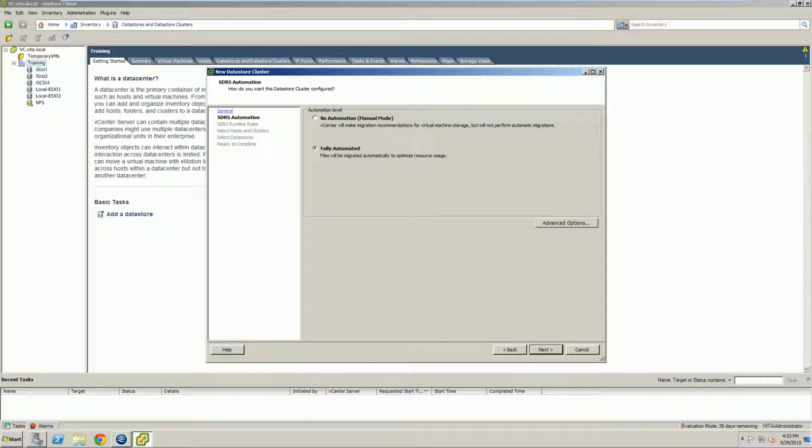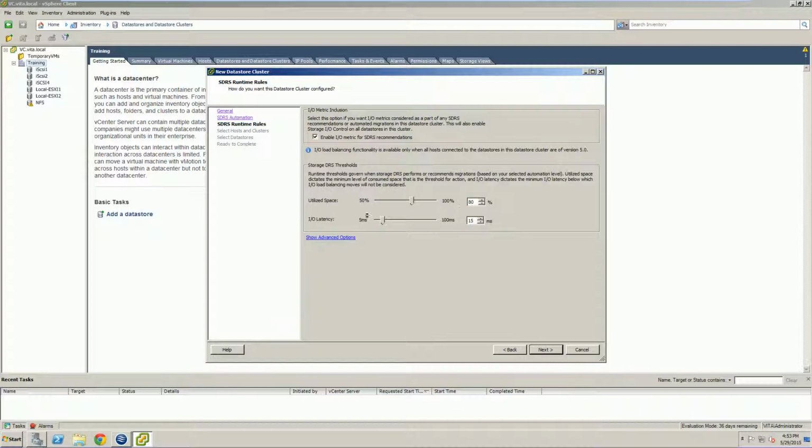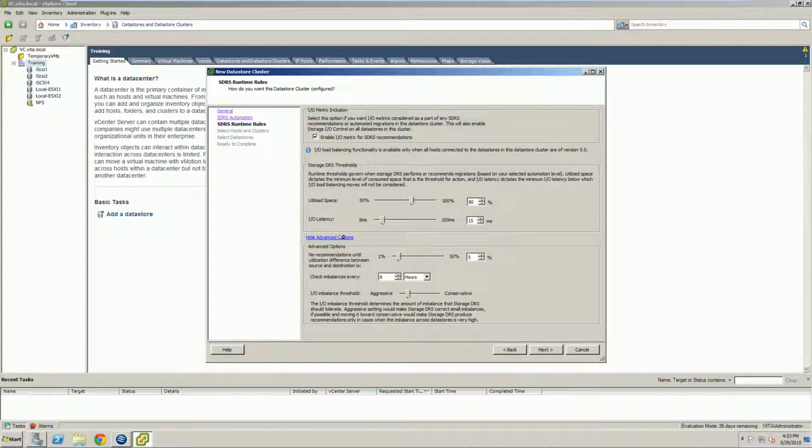By doing fully automated, it allows vMotion to do the work for us. Next, we can choose what type of I/O, what type of latency, what type of space utilization we're looking for. This way it can go back and forth depending on our requirements.